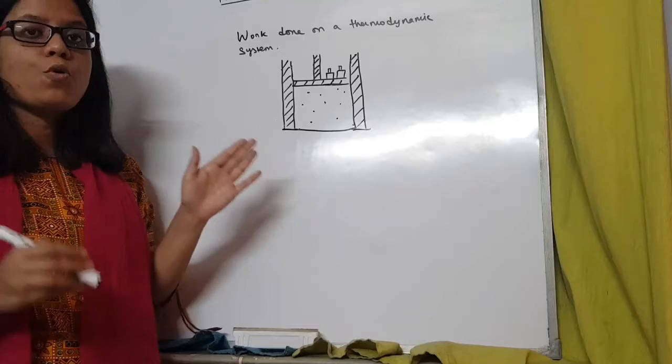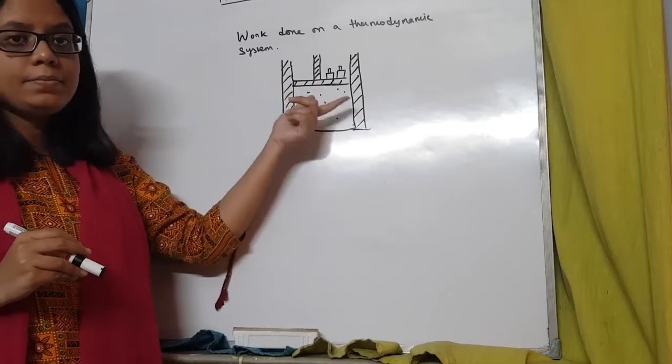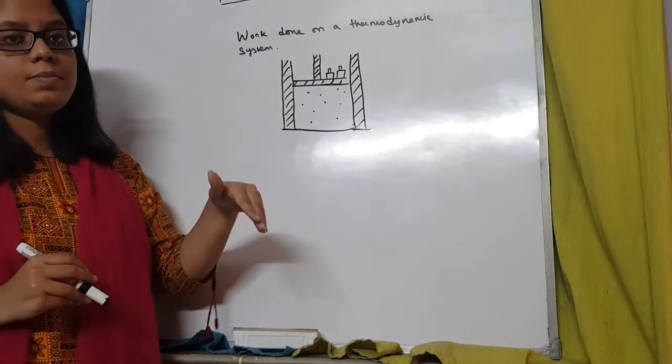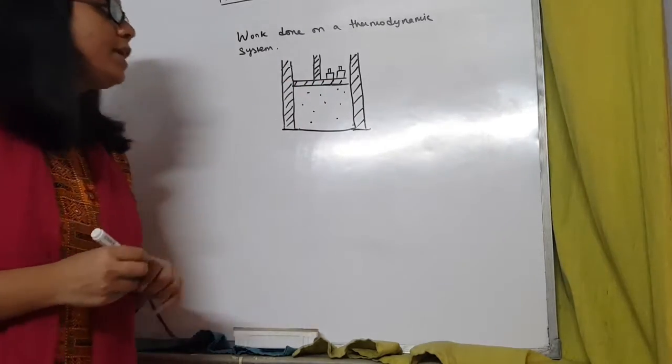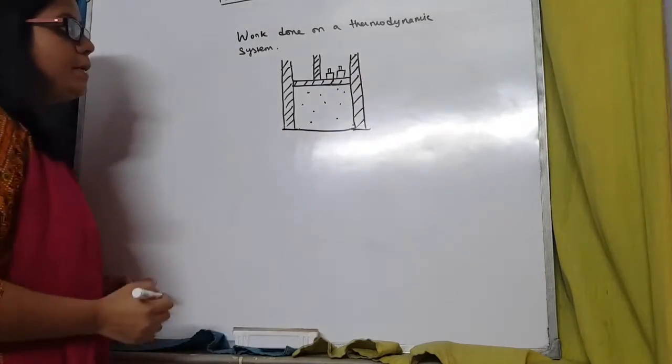In both the cases, work is being done. In the first case, work is being done by the system during expansion, and in the second case, work is being done on the system during contraction. In both cases, work is being done. Now, how do we calculate the amount of work that is being done?